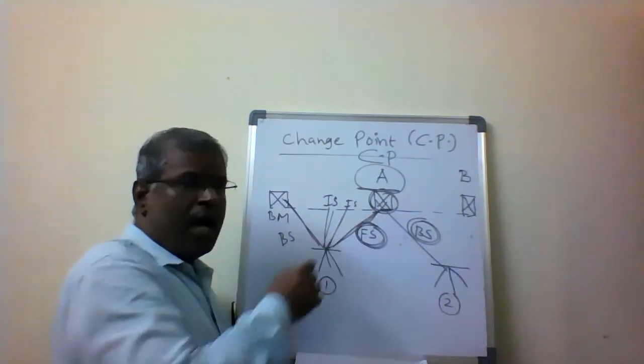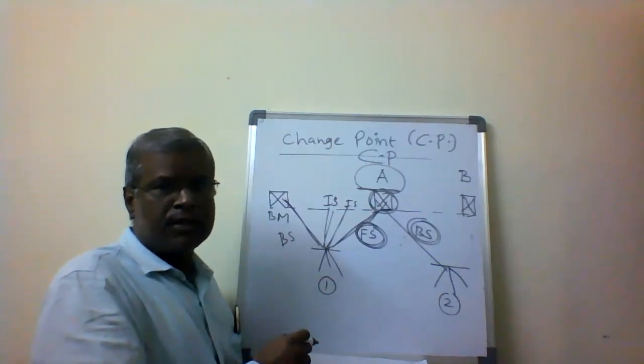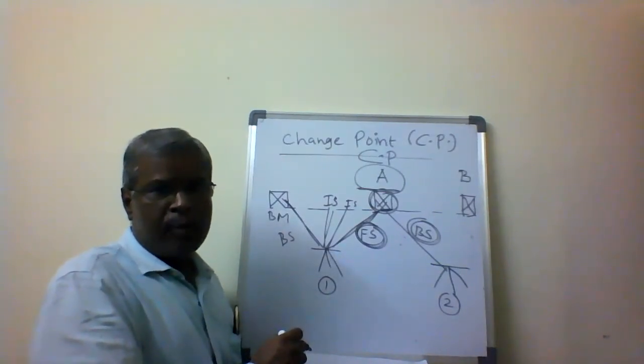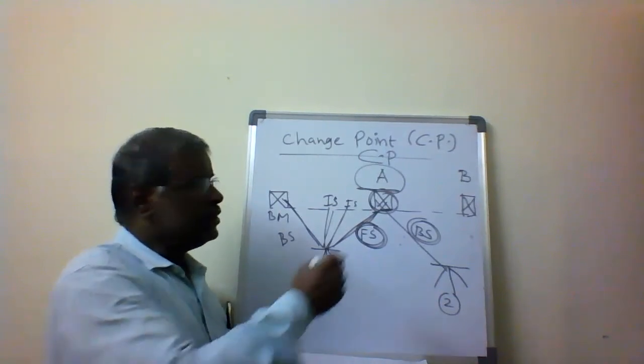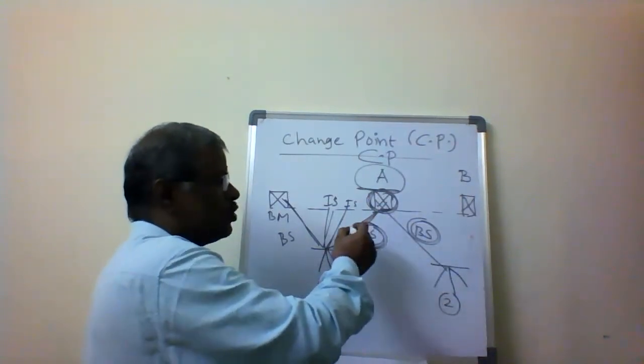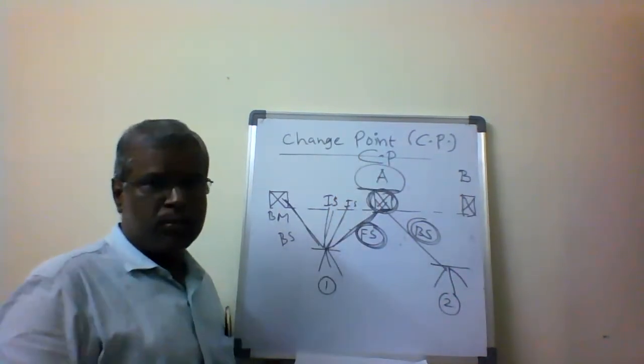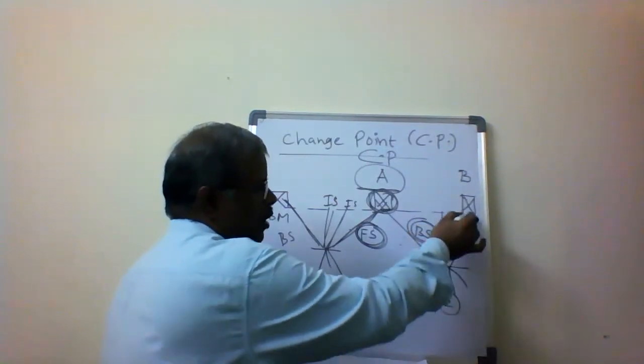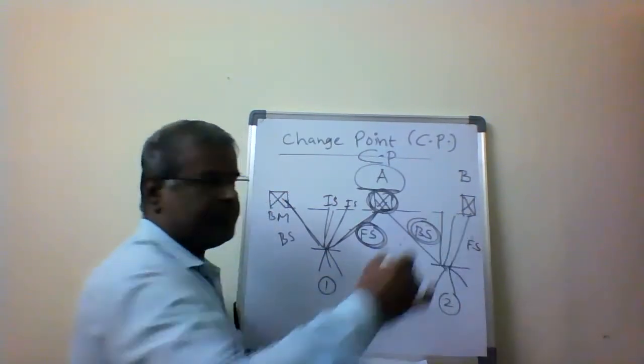Once again, I take the reading on the same point from the previous setup, the last reading. There I take the backside reading. This point will have both the foresight and the backside reading, and we call it a change point. Then the process continues, and finally I end with a foresight reading.